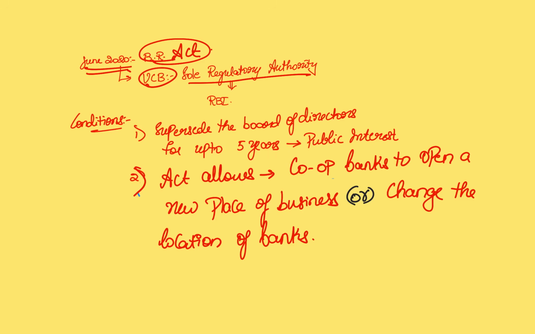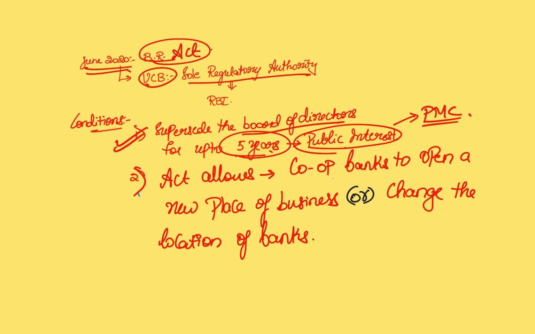And within the ambit of this amendment, there are certain conditions which are clear. Firstly, whenever RBI feels that the actions of the urban cooperative bank are against public interest, like in the case of PMC Bank, then it can intervene and remove the board of directors and ensure control for up to 5 years, so that it is in the public interest.